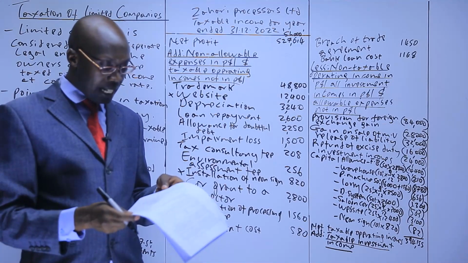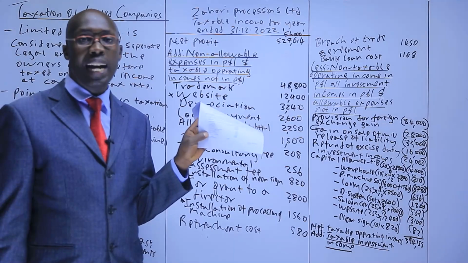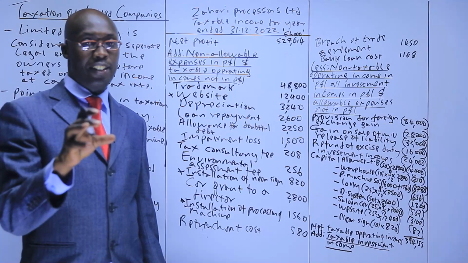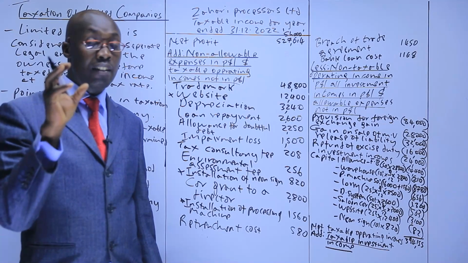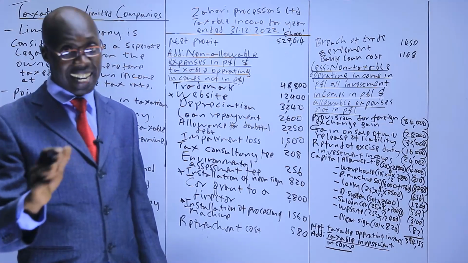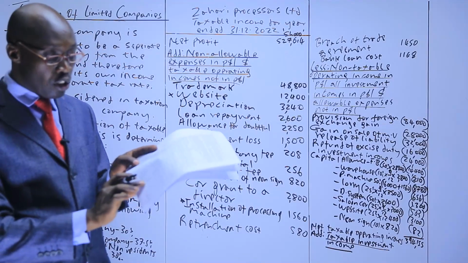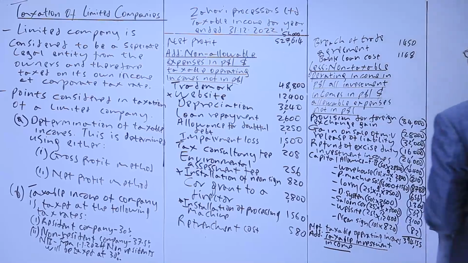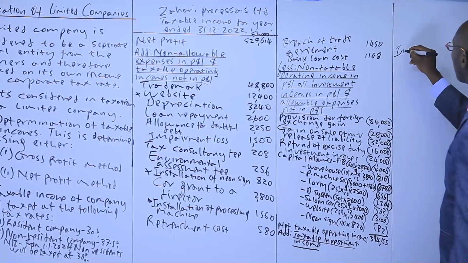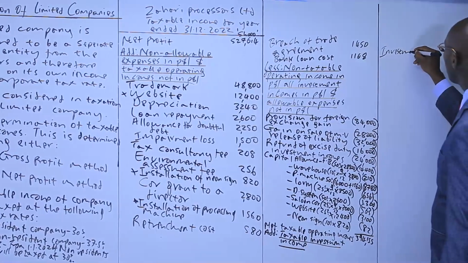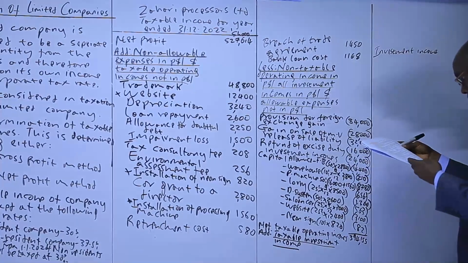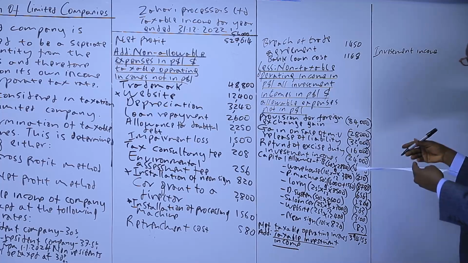There was only one investment income, the last one, a general investment income. We said if it is not indicated where an investment income is coming from, tax it. So this one is not indicated, so tax. So add investment income, which here we have been told it's 24,000.